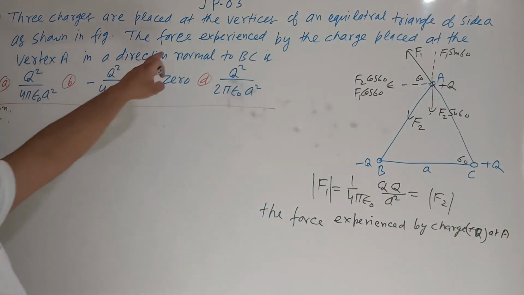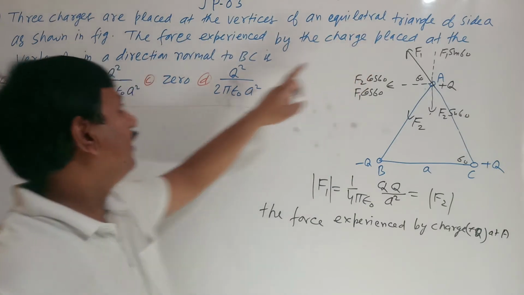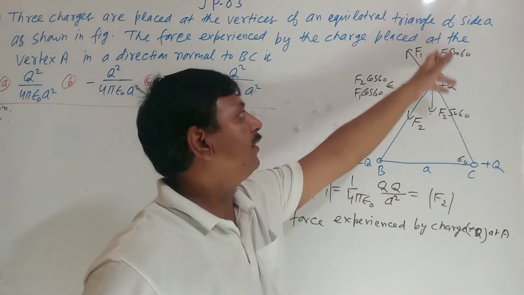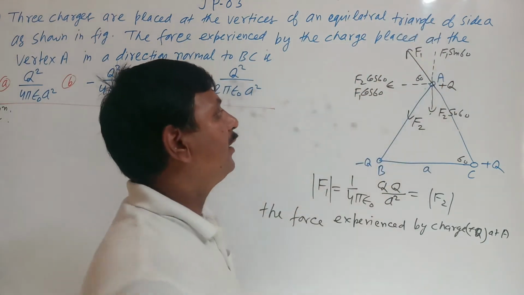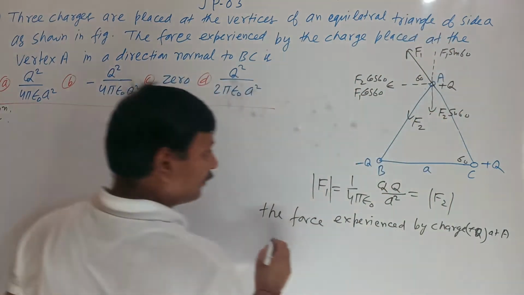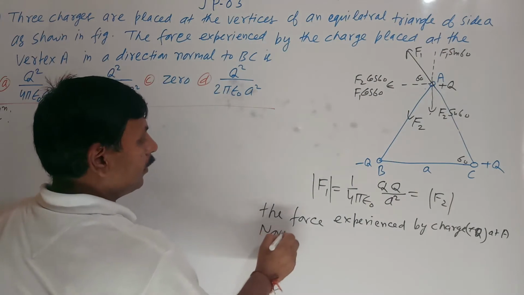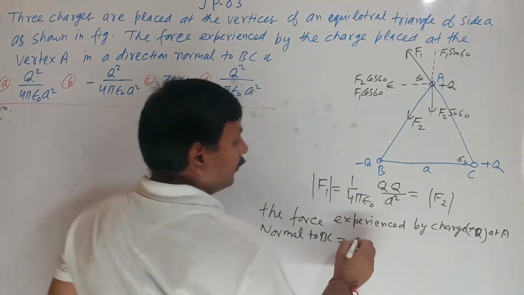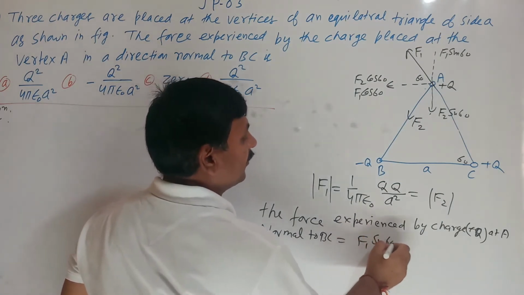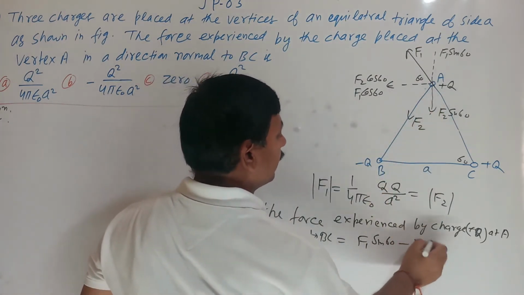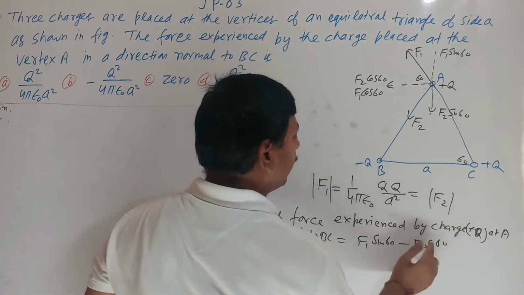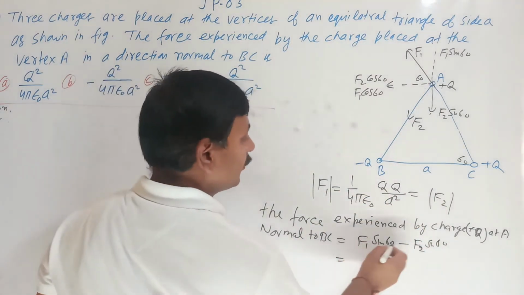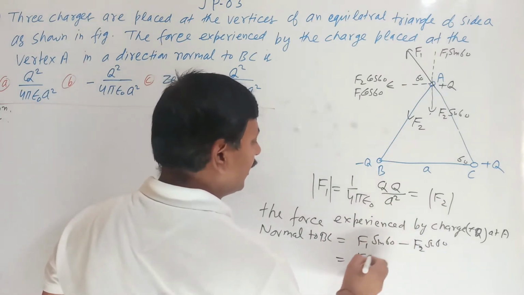What they have said is the force experienced by the charge placed at vertex A in a direction normal to BC. Normal to BC means along the vertical direction. So F1 sin 60 minus F2 sin 60, and F1 and F2 both have the same magnitude, so they will cancel each other.